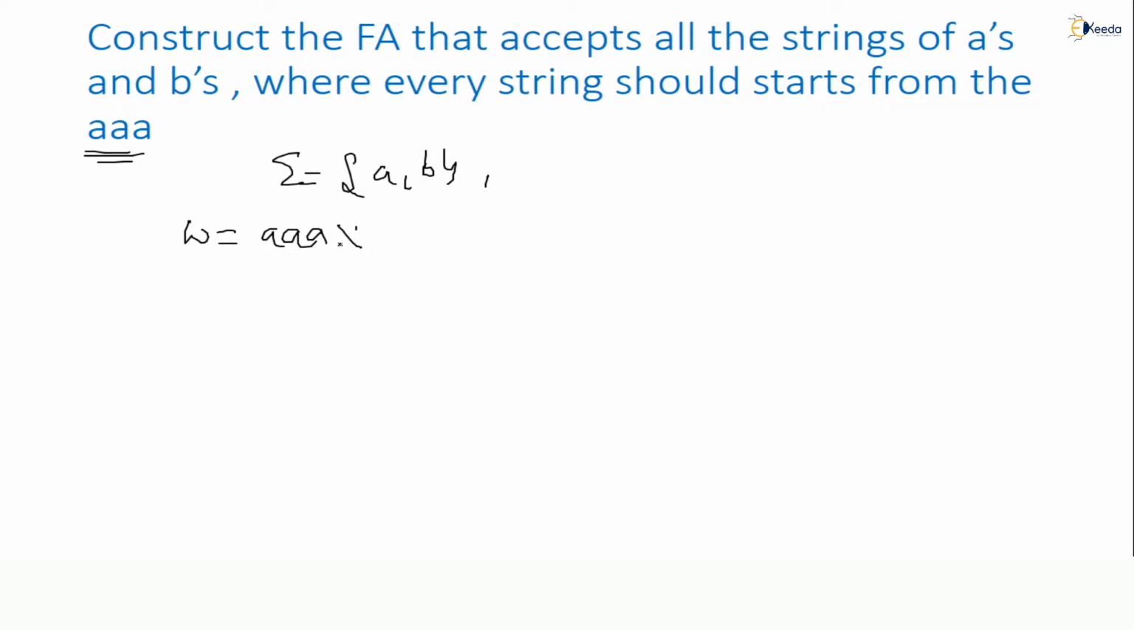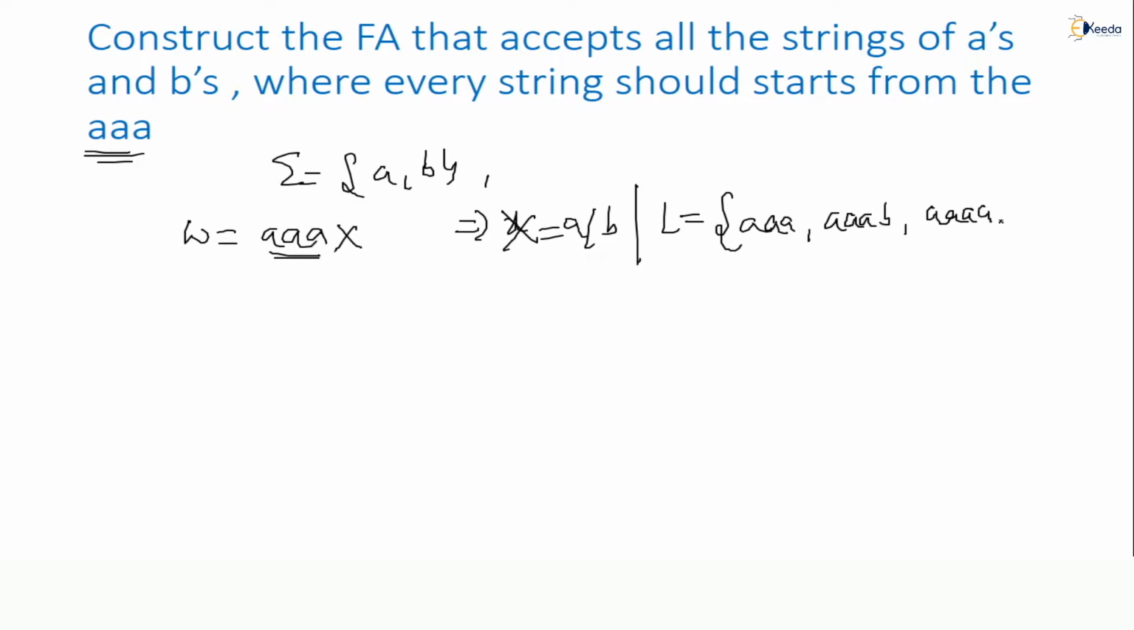AAA followed by any number of A's and B's. Now what is X here? X equals either A or B. But initially it must start with A. So as I mentioned clearly, the language of this requirement is: you have to start with AAA minimum, followed by any number of A's and B's, but this must start with what? AAA. So first, they are asking to construct the FA that accepts all the strings of A's and B's, where every string should start with AAA, correct?